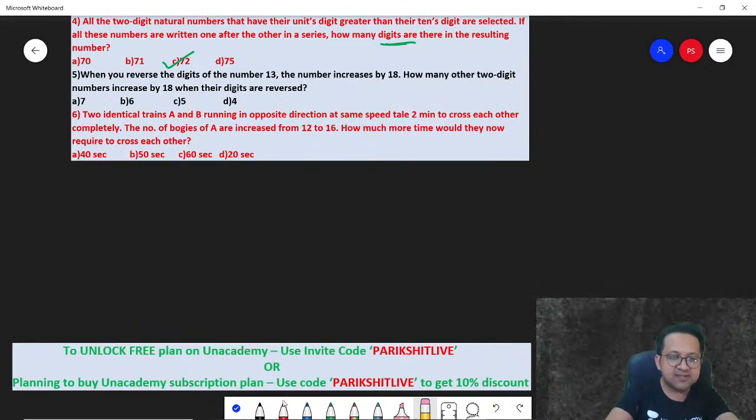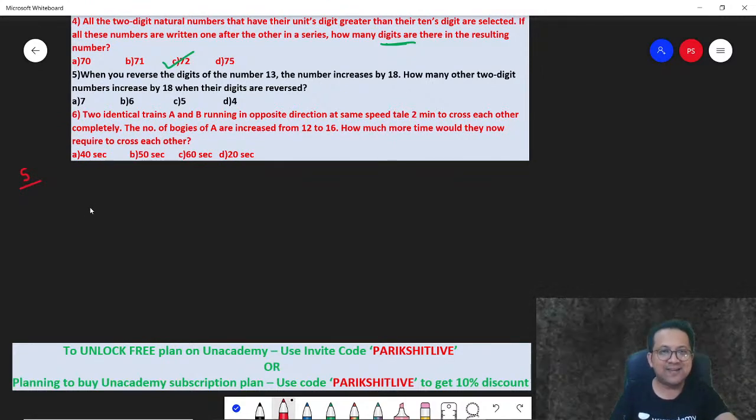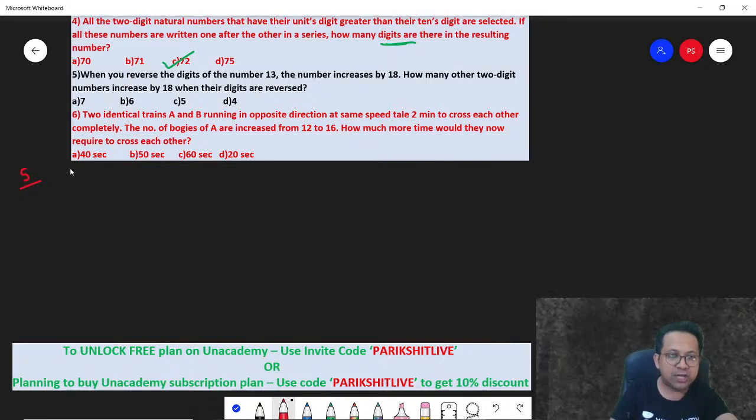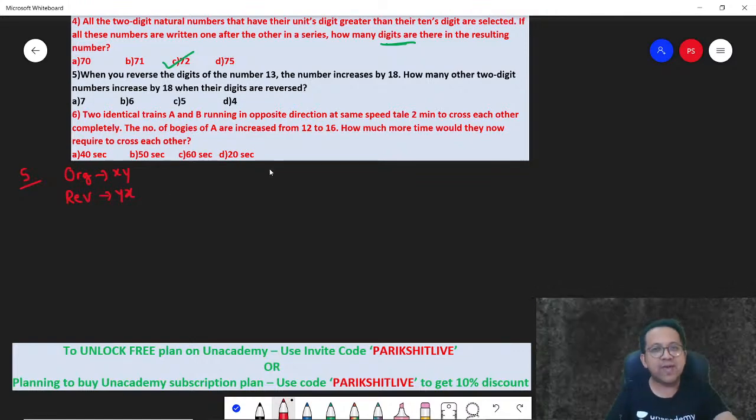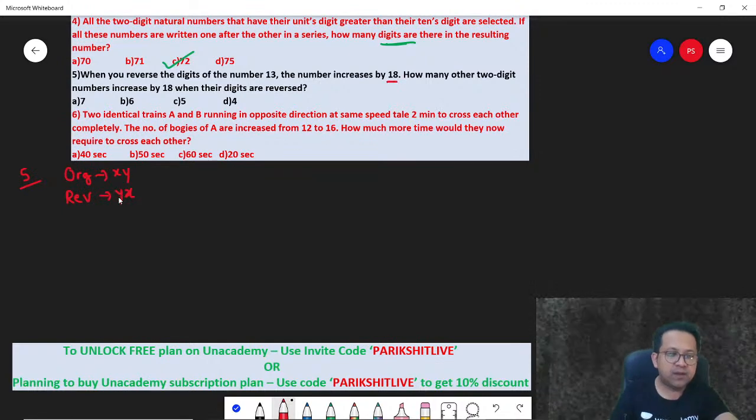When you reverse the digits of the number 13, the number increases by 18. How many other two-digit numbers increase by 18 when their digits are reversed? Okay, two-digit numbers. So let the original two-digit number be XY, and the reverse two-digit number, let it be YX. So they are saying if you reverse, the number increases by 18.